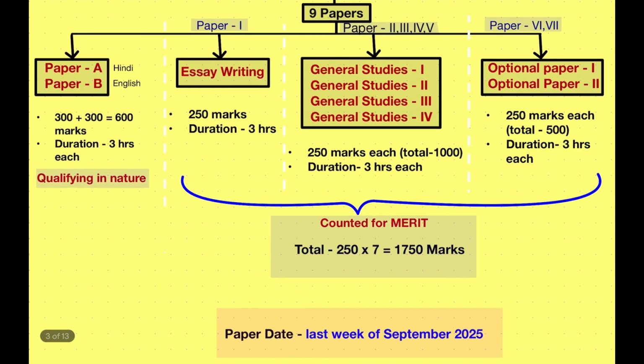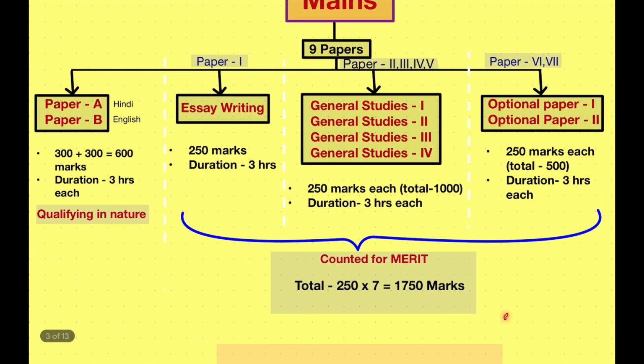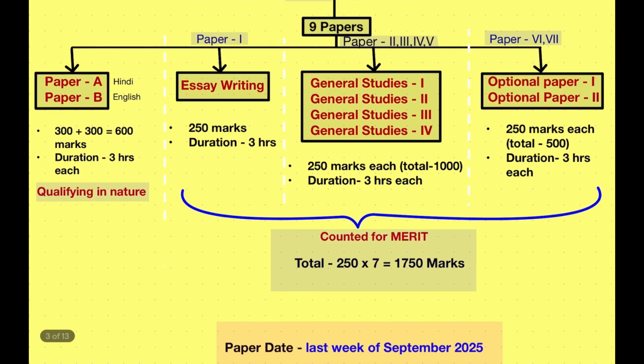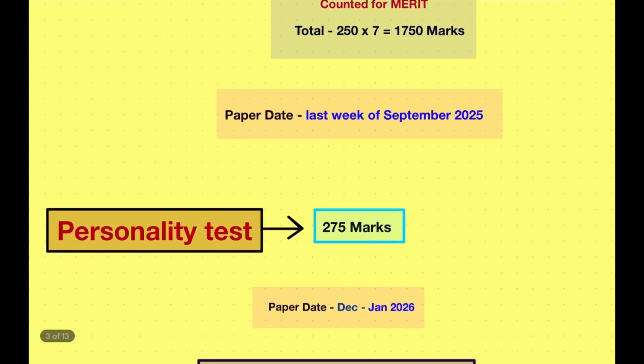Now after the mains examination, UPSC will release a list of the students who have qualified for the personality test, and the personality test will be of 275 marks. After the personality test, the total merit will be announced.